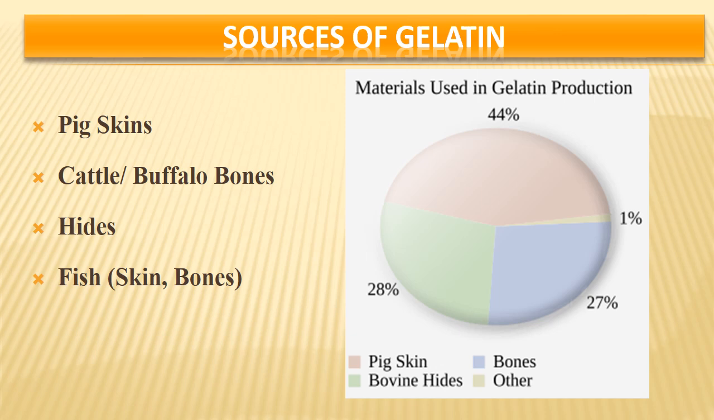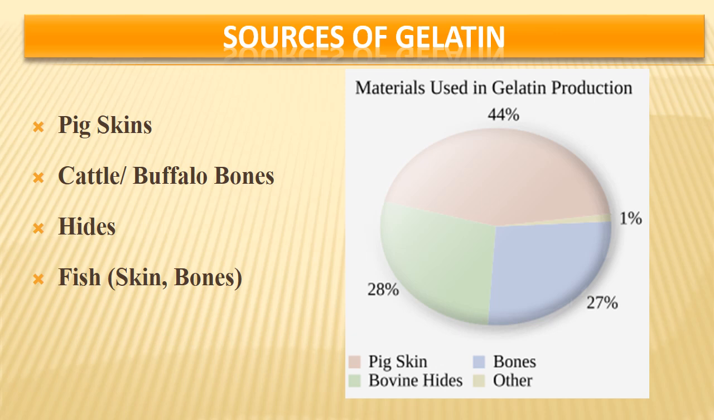Now let us see about the sources of gelatin. I have already mentioned the earliest raw material used for preparation of gelatin was pig skin. Though pig skin is edible and it goes with meat, it is such a huge quantity, especially in the developed countries, where pig meat is the major meat. Now slowly the trend is changing and poultry is taking over.